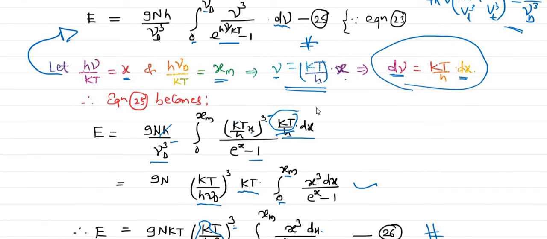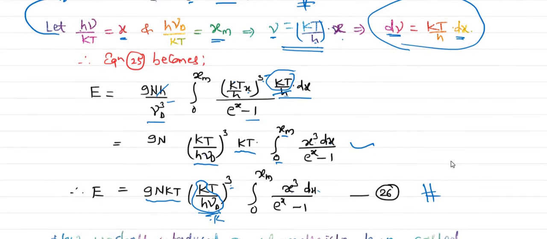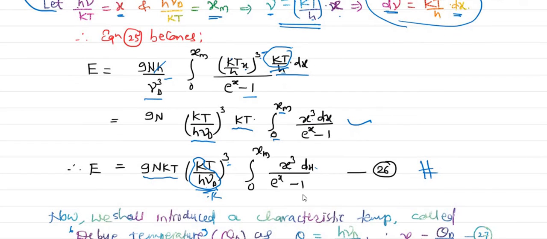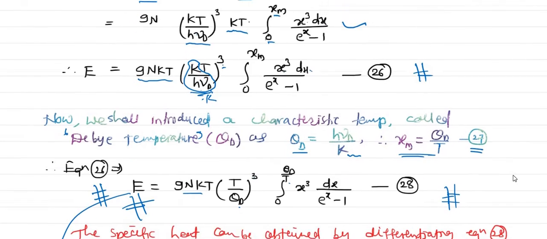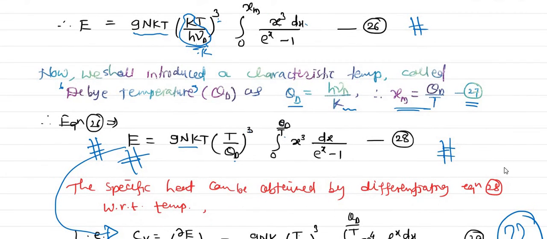And from that, rearranging that, again we have substituted equation 25, and finally we reached equation 26, which gives you 9nkT by h nu D whole cube, integral 0 to xm, x cube divided by e raised to x minus 1 dx. That is the energy, moreover the internal energy, or we can say the vibrational energy. Again here Debye has defined one more thing, which we call the Debye temperature, and that is theta D equal to h nu D by k.